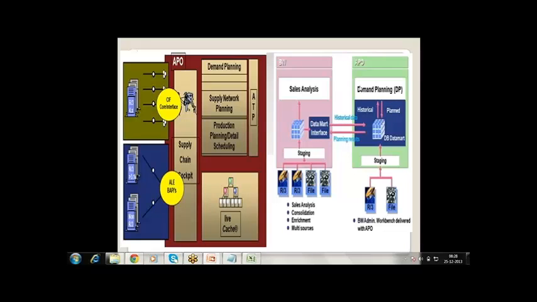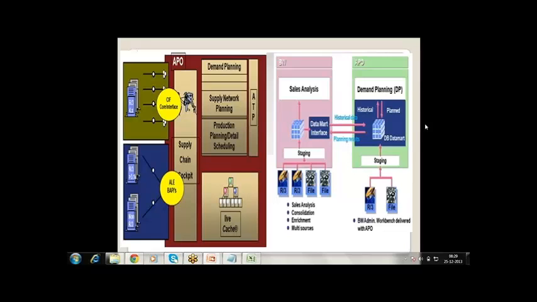The reason is, tomorrow if something happens, I can call the data from here. It's nothing but a backup also. Normally the client will first ask the question, what is the guarantee of my data? Where is the backup of my data? So that is the reason SAP provided an inbuilt BW server in the APO. We can use this for data extraction and data backup, and you can do the business reports also.